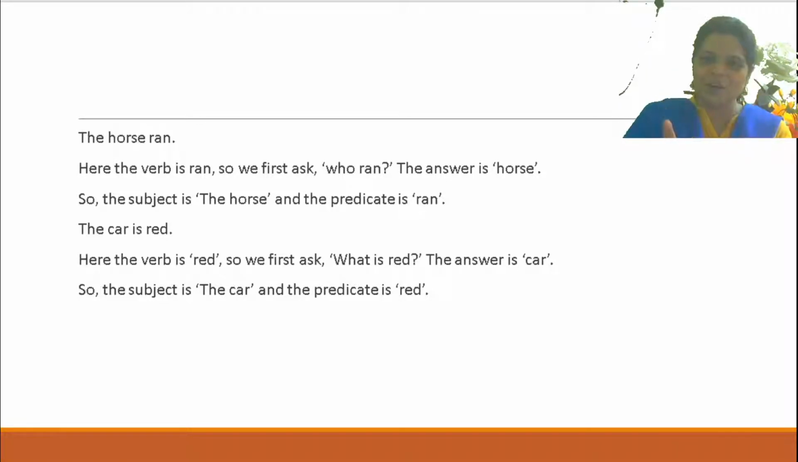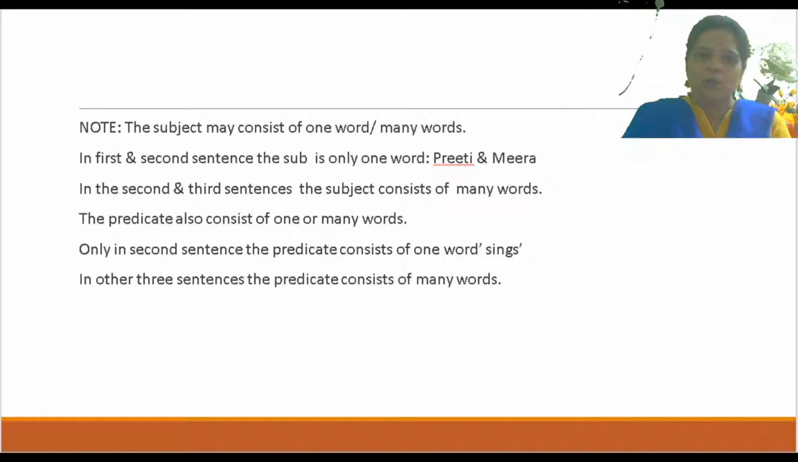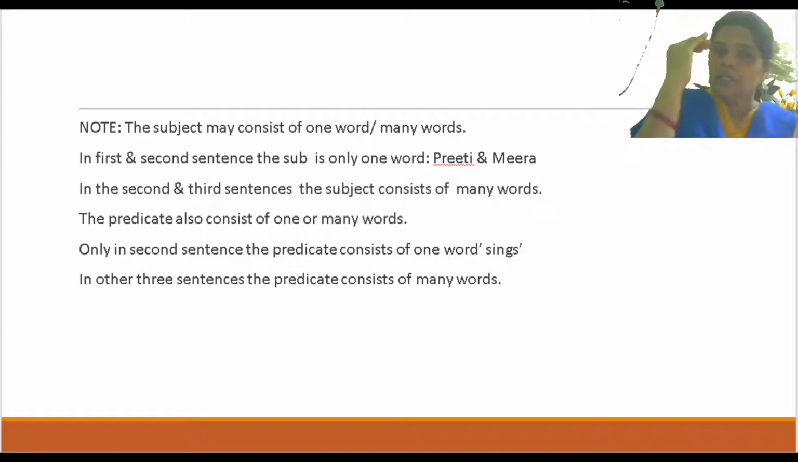Is that clear or not? Now any doubt? I think not. Now coming up to the next. Note: the subject may consist of... This note, you have to write down. Okay. The subject may consist of one word or many words.